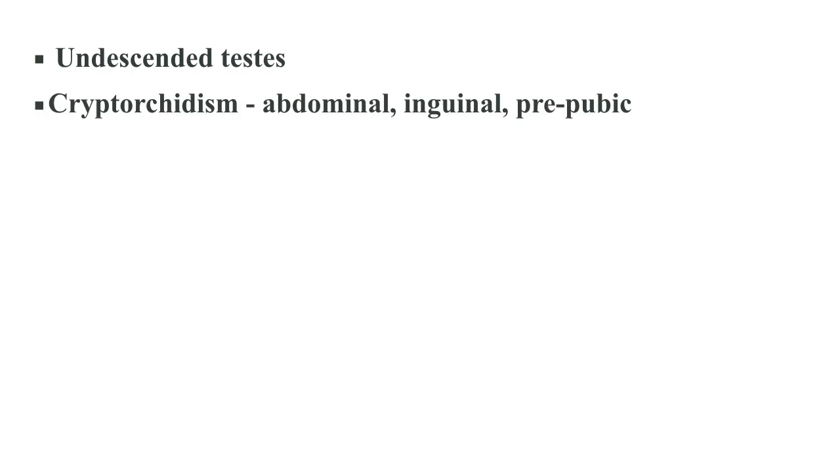Undescended testis. Which rubric will work out for the undescended testis? The rubric cryptorchidism: abdominal, inguinal, prepubic. Three positions are mentioned: the testis that is in the abdominal position, inguinal position or the prepubic position.